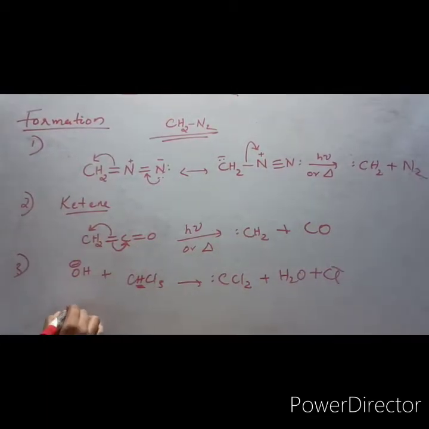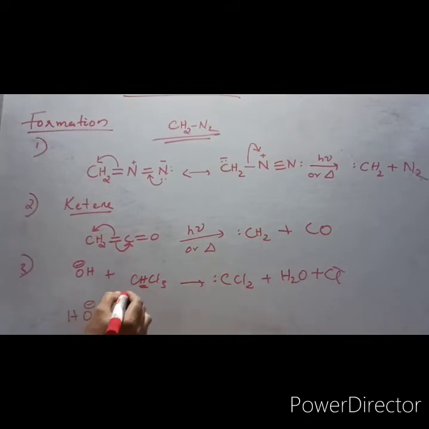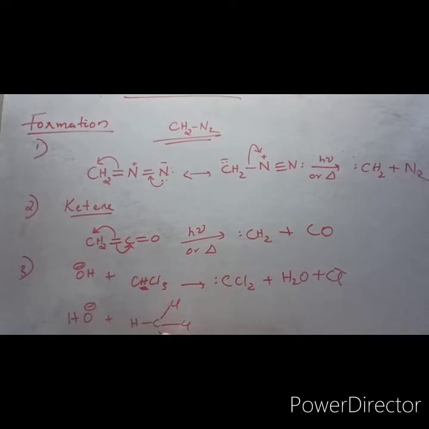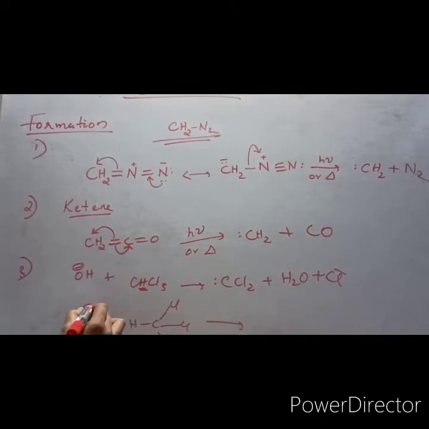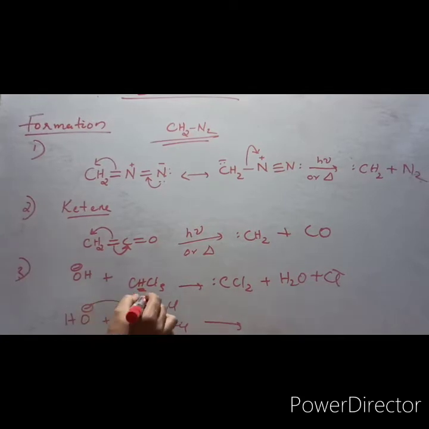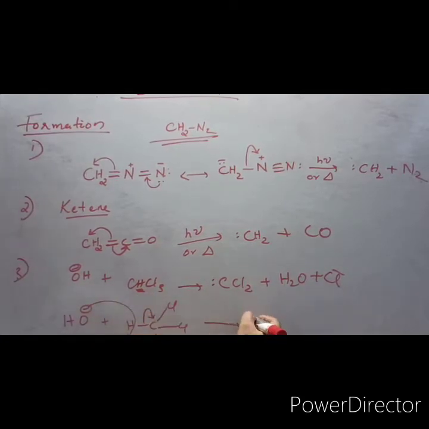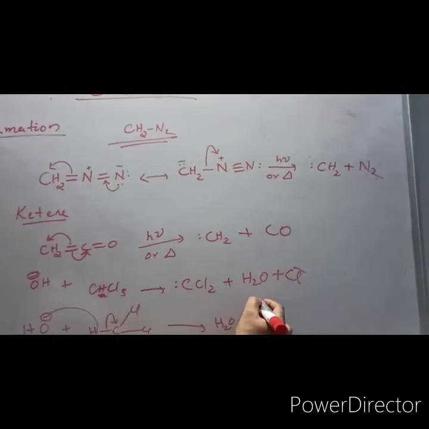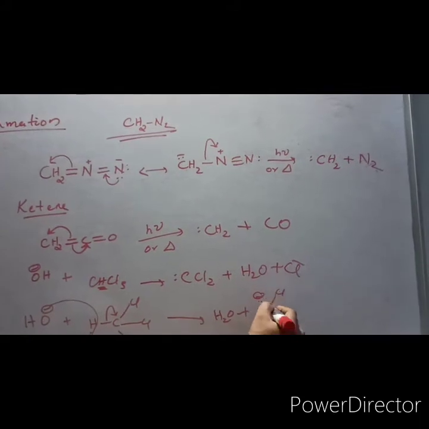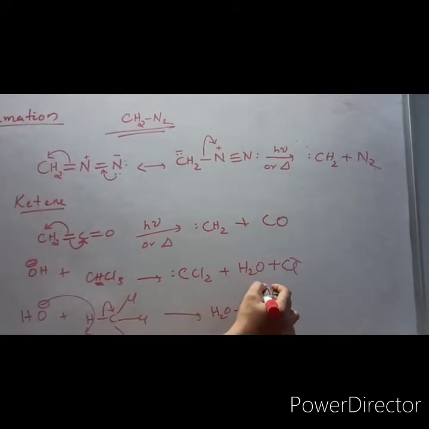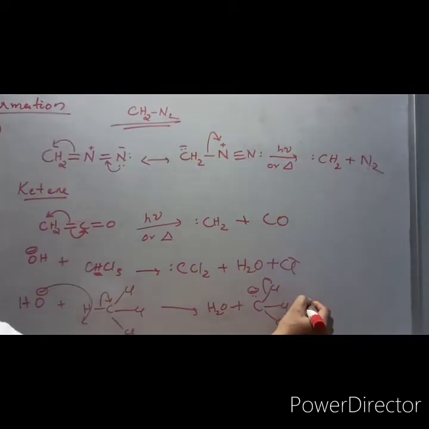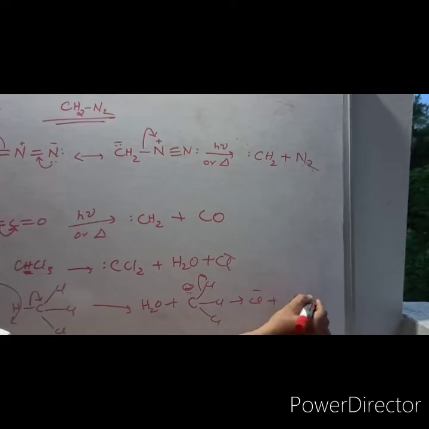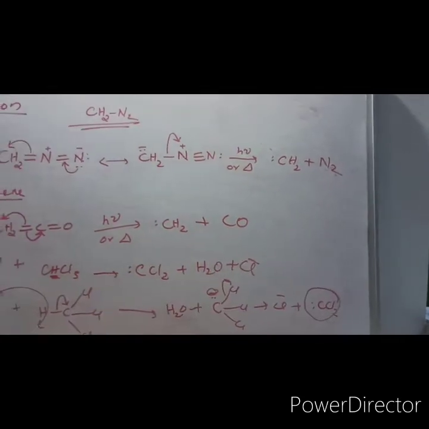Now let us see how this happens. OH minus plus chloroform, whose structure is tetrahedral like this. Now the hydroxide will pick up this hydrogen, so the bonded pair will go like this. So you will get H2O plus a carbon carrying a negative charge, with Cl. Now what will happen? The chlorine will be expelled as chloride. So Cl minus plus CCl2, with a lone pair on carbon. This is the dichlorocarbene.